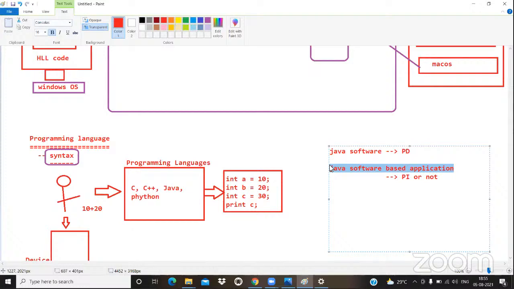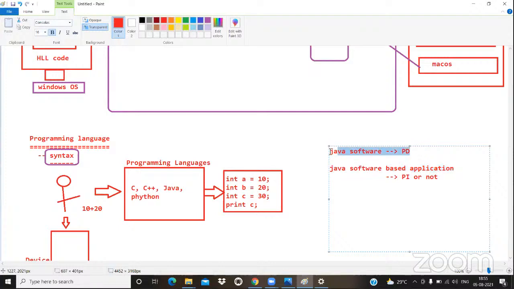According to the end user's point of view, these are all unnecessary things. What the end user thinks is whether he is able to withdraw the money or not. Ultimately, the end user's main intention is what? Withdrawing the money or not. That's enough. That means our Java based application is running on the OS or not. Yes. If yes, then that is what platform independent means.